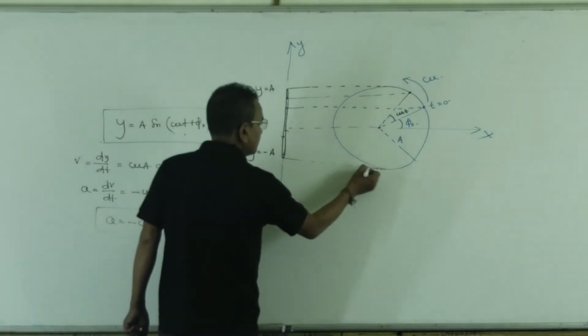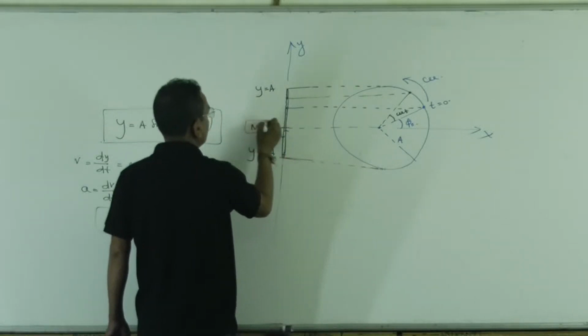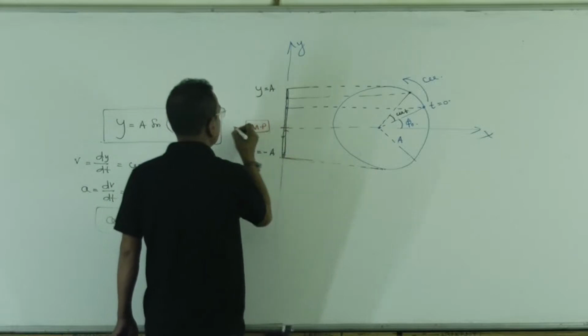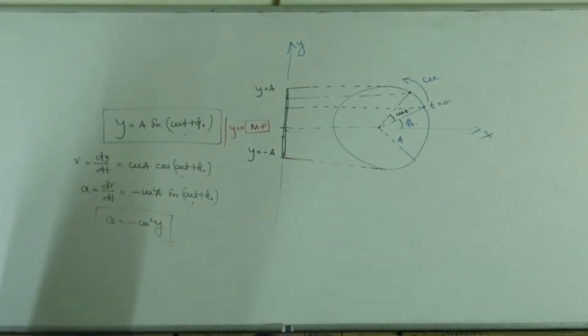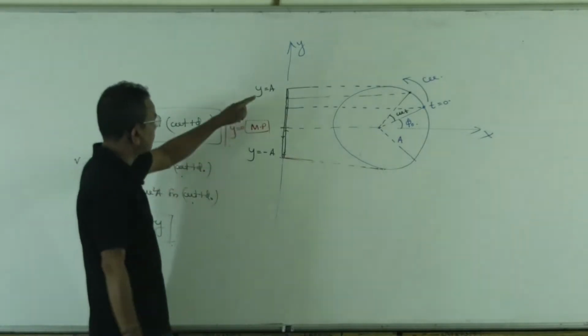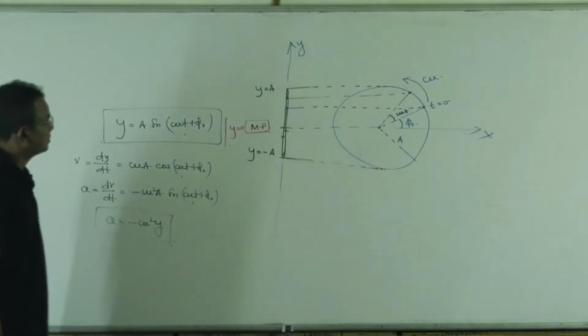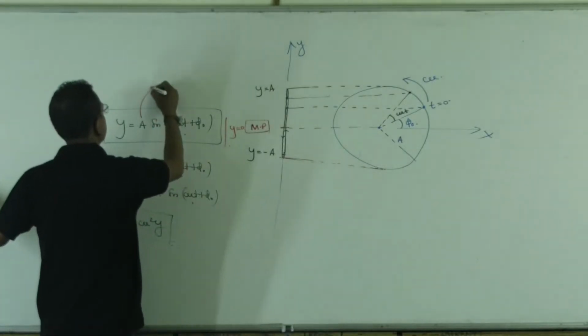So the mean position is at y equal to 0. At y equal to 0, the position is the mean position. This A is called the amplitude, the separation between the mean position and the extreme position. So A is the amplitude.